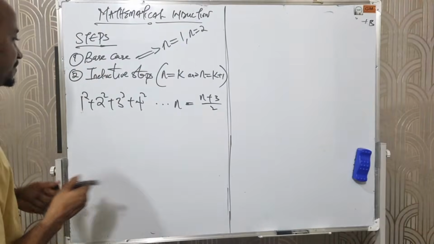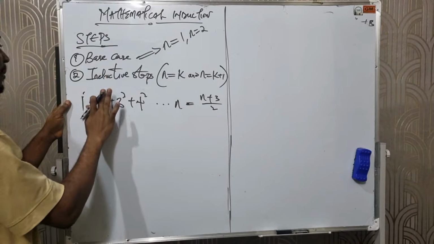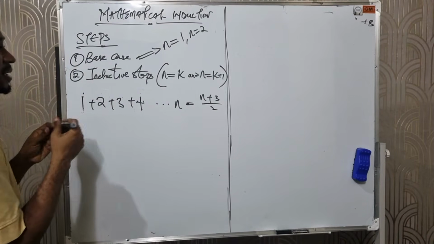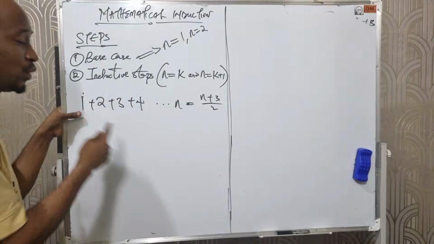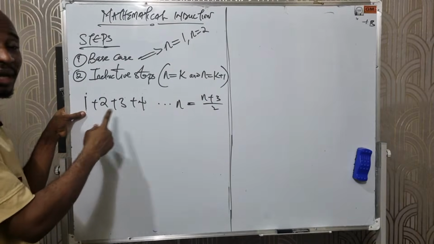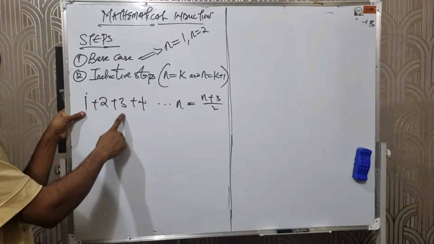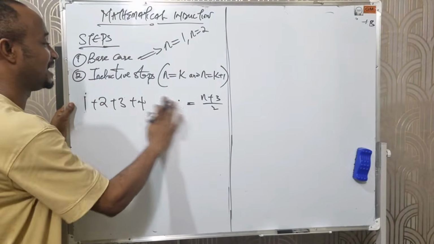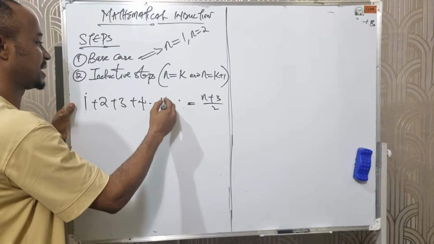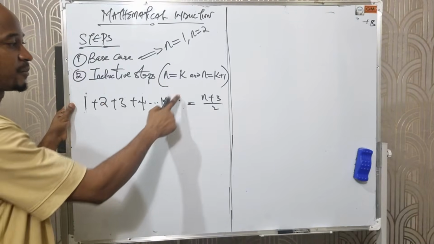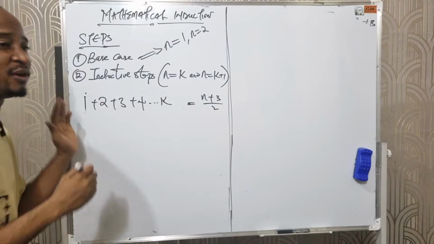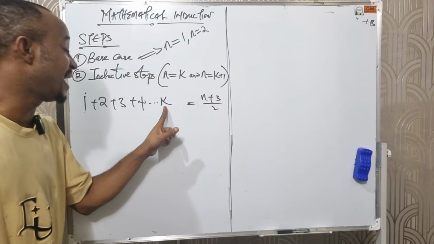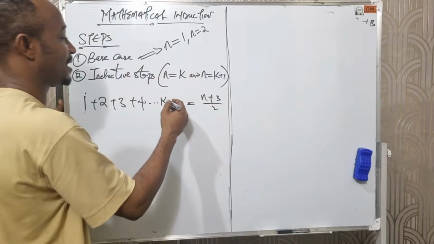Now, look at this. Let's say I have 1 plus 2 plus 3 plus 4, the initial one I gave. If I add 1 to 1, that gives us 2. When you add 1 to 2, we have 3. When you add 1 to 3, we have 4. Let's say the last term is k. Since adding 1 gives us the succeeding term, if k is the last term, what will be the next term after k?